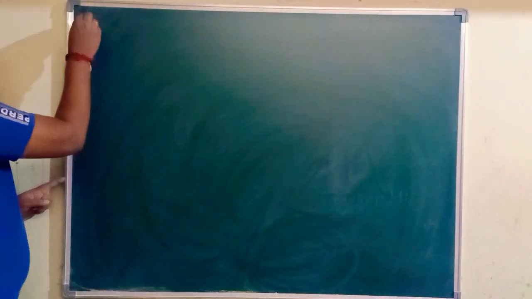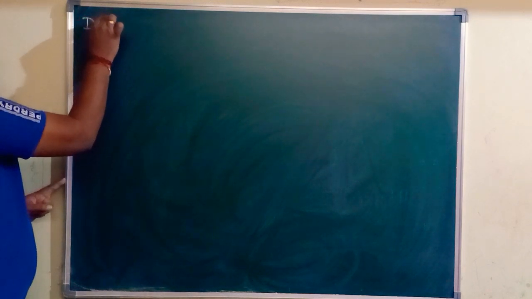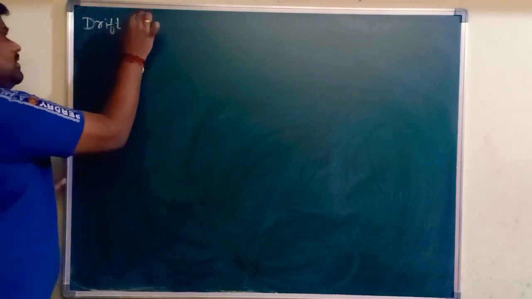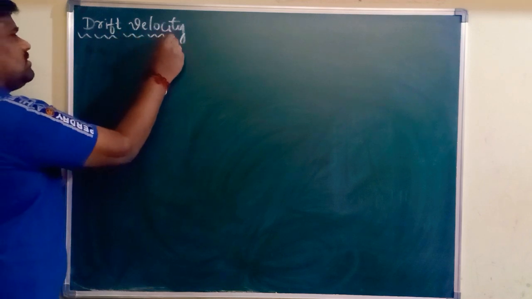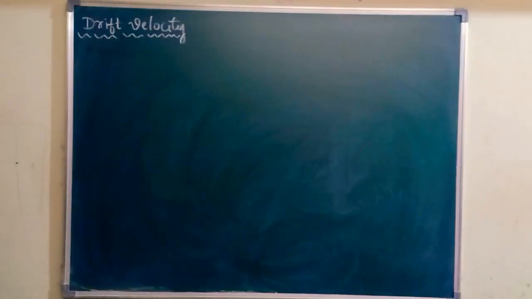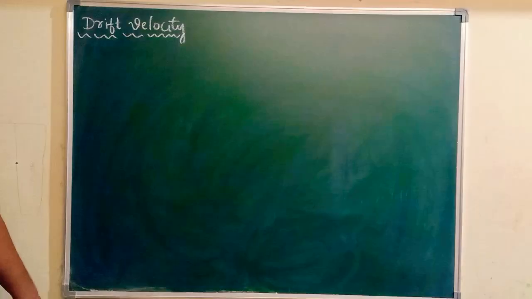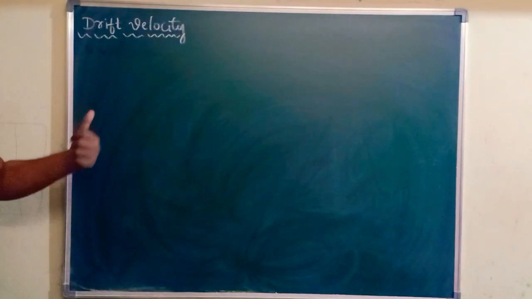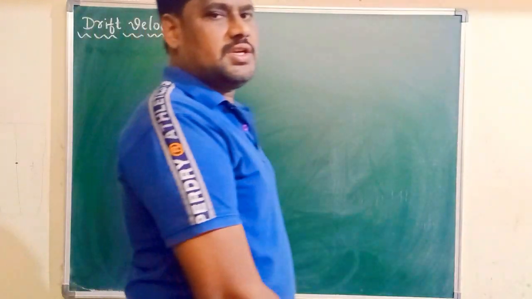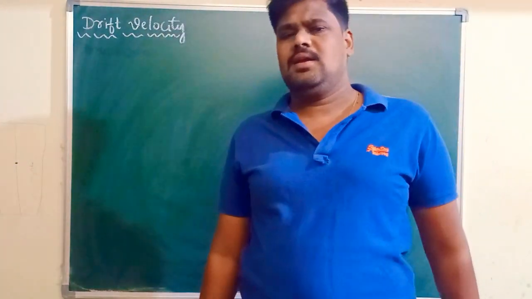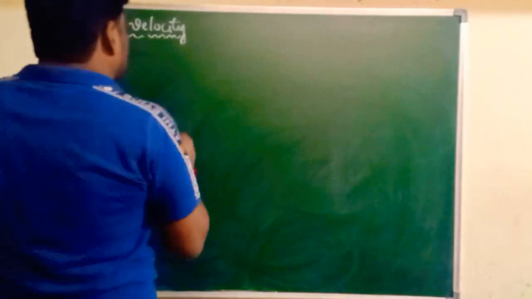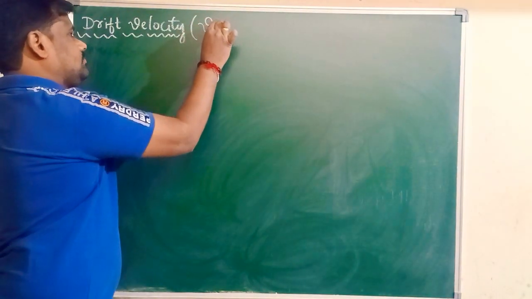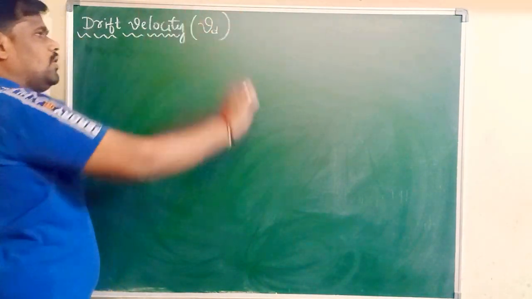Next heading is drift velocity. Very important concept it is. Drift velocity of free electrons. You know very well, each particle, when it is in the state of motion, can have some velocity. Here also we are talking about the velocity of free electrons in a conductor, and that velocity we term as drift velocity, denoted by the symbol Vd.